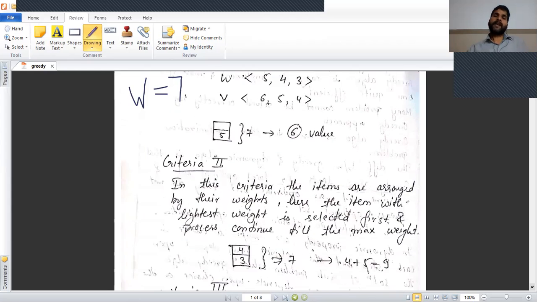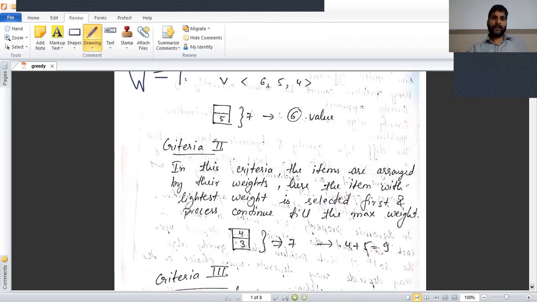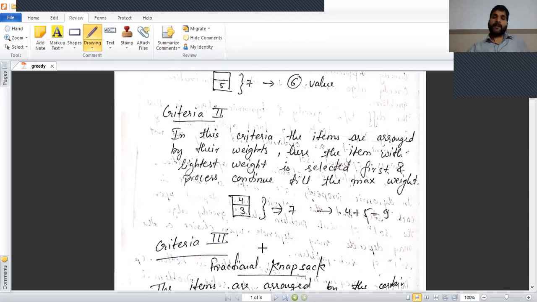Now according to the next criteria, the items are arranged by their weight. Here, the item with the lightest weight is selected first and the process continues till the maximum weight. Same example, knapsack capacity equal to 7. First we arrange the items according to their weight.